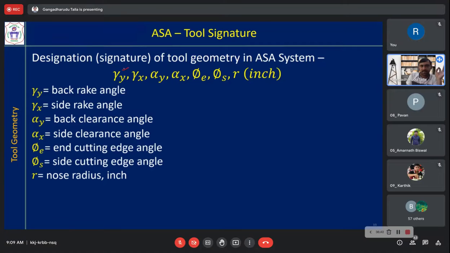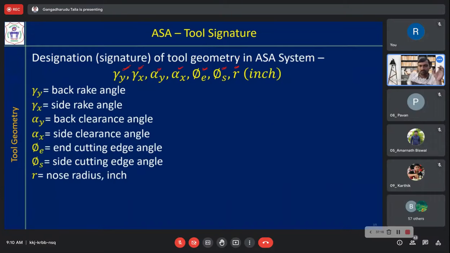First is back rake angle. Next, side rake angle. Then back clearance angle or end clearance angle, both are same. Side clearance angle. Then phi e is end cutting edge angle or auxiliary cutting edge angle. Phi s is side cutting edge angle. R is nose radius in inches. This sequence is a must.